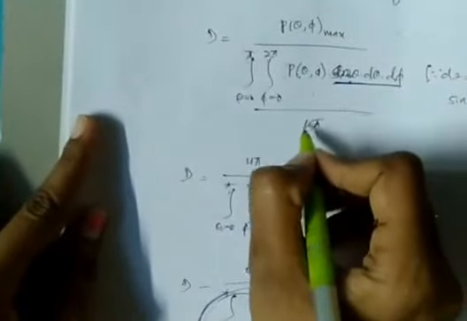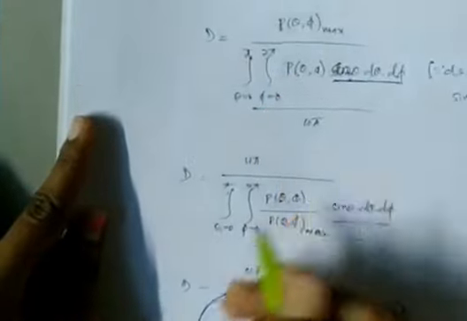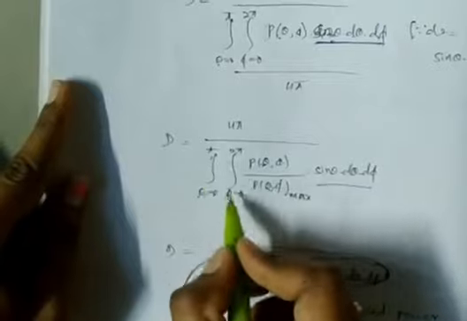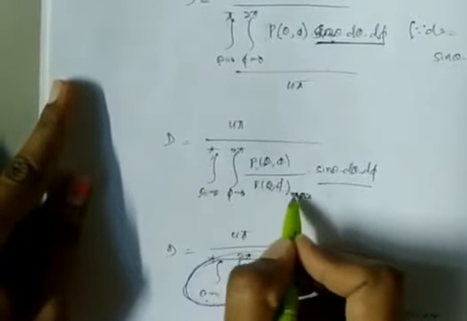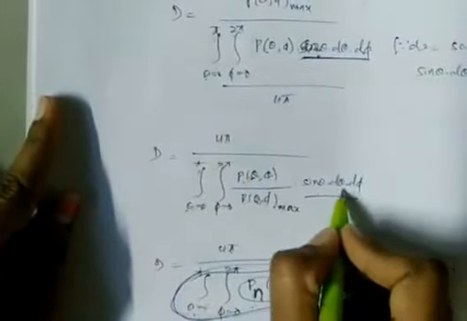So I am writing this 4 pi on the numerator side and P of theta comma phi max on the denominator side. So 4 pi by the integration of theta from 0 to pi, phi from 0 to 2 pi, of P of theta comma phi by P of theta comma phi max. I will take the top side into sin theta d theta d phi.